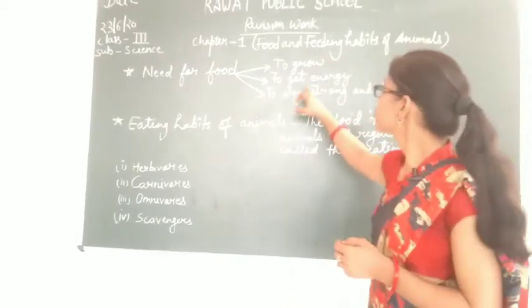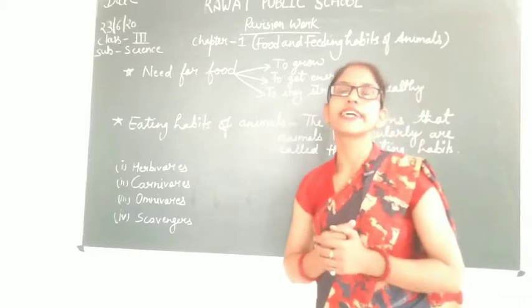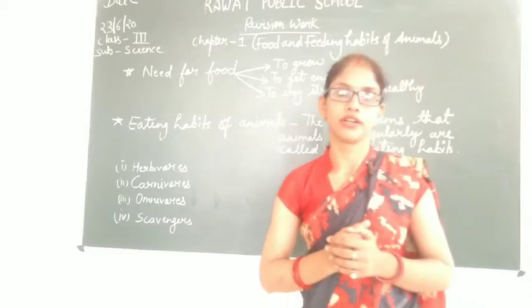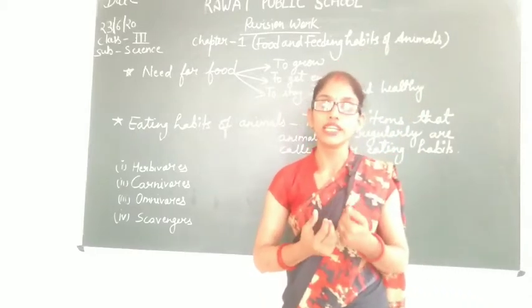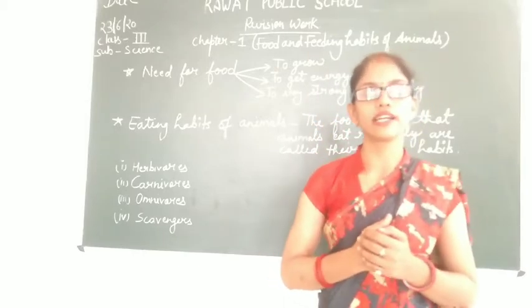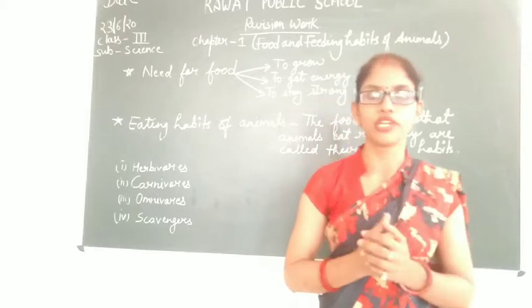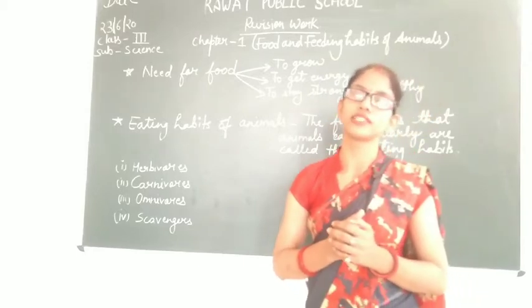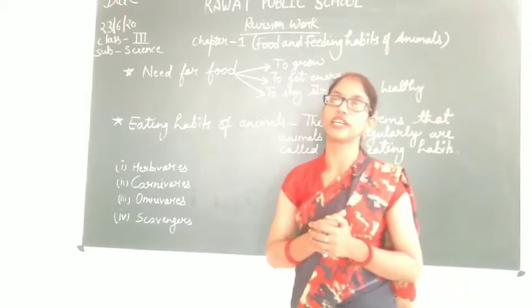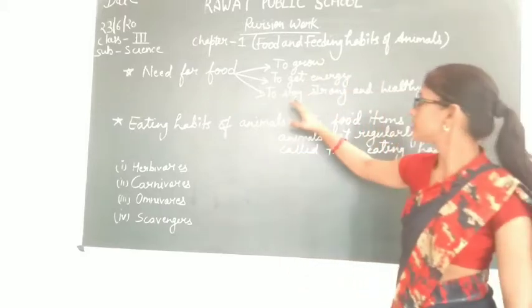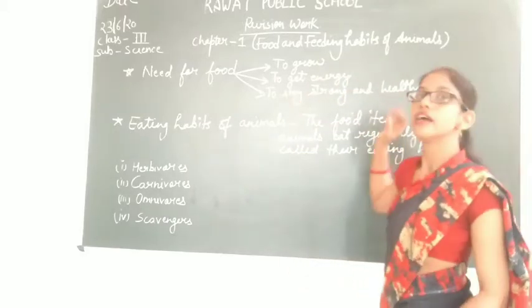Next thing is to get energy. The daily activities that we perform, for that we need energy, and we get this energy from the food because our food contains different nutrients that help to provide us energy and help us to do our daily activities. The third is to stay strong and healthy.